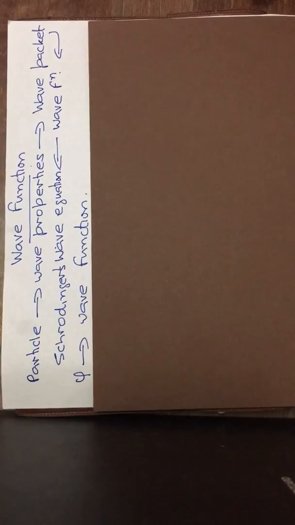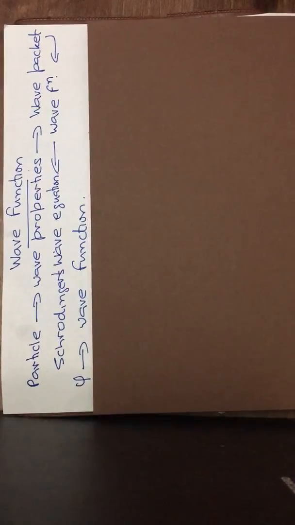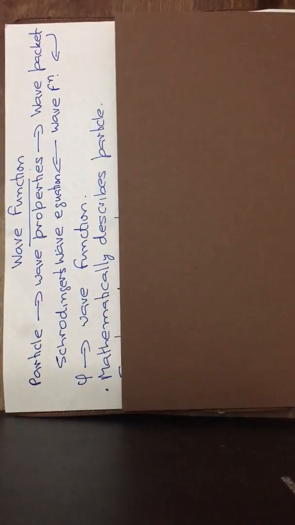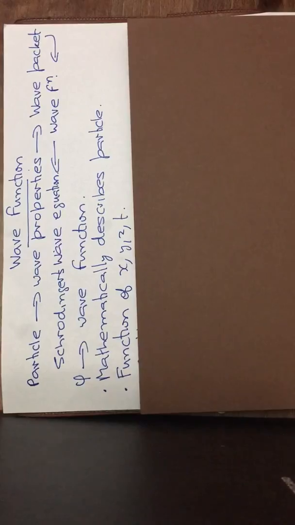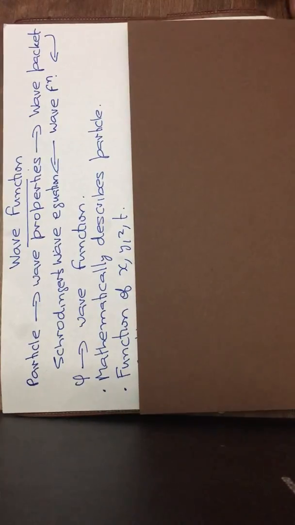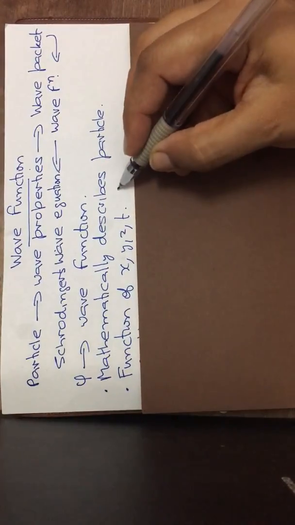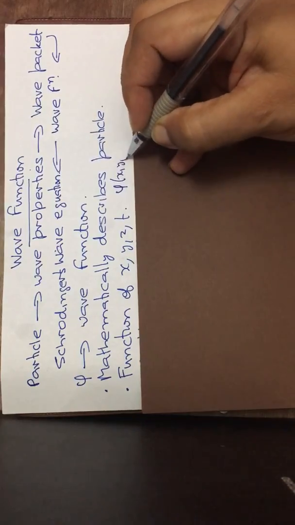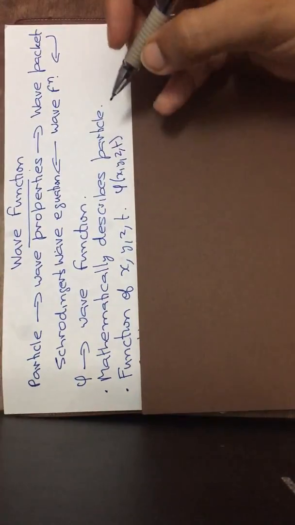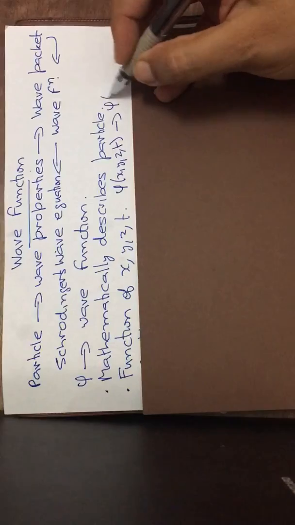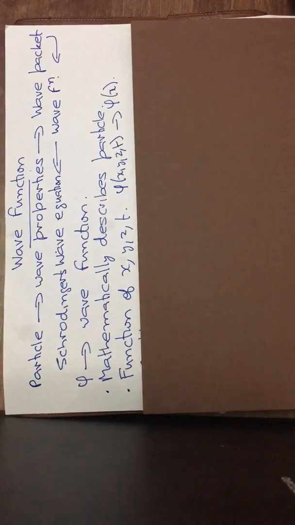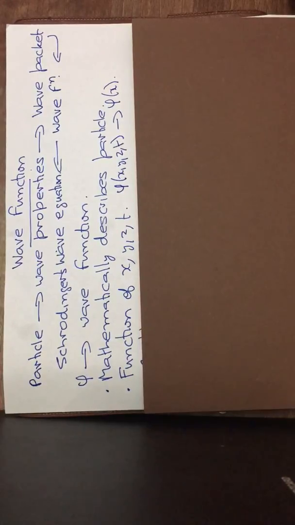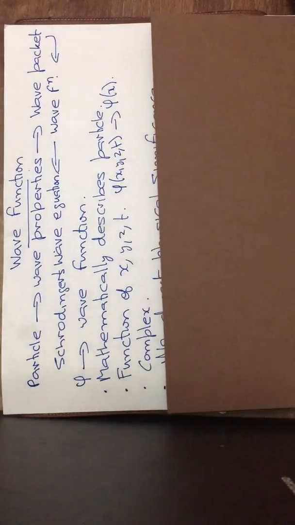Now the symbol for representing a wave function is psi, and mathematically it represents the particle. And psi, the wave function, is a function of x, y, z and t. For convenience, many times we will just take a one-dimensional case and present psi as a function of x, which is a one-dimensional wave function.